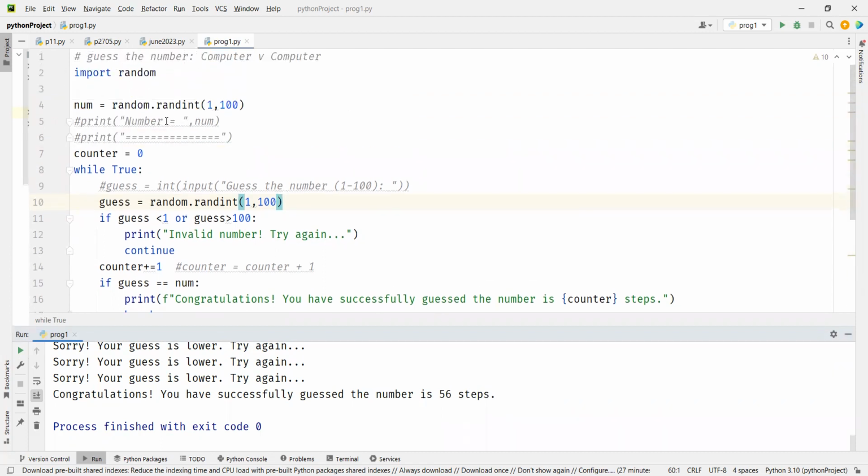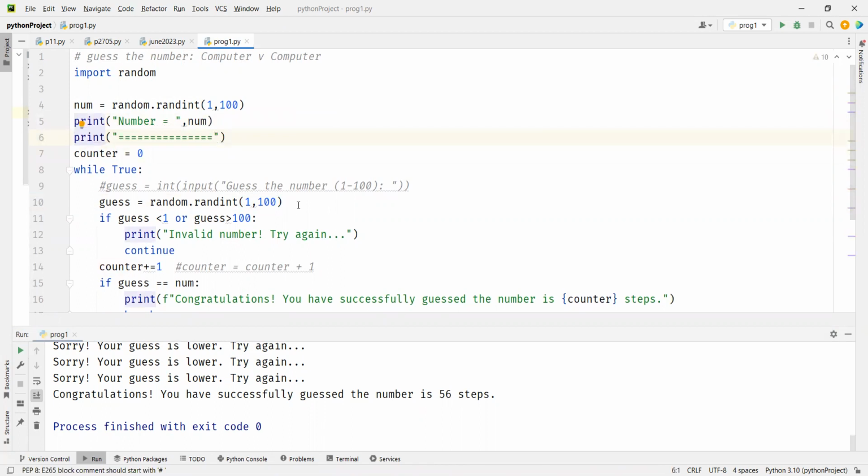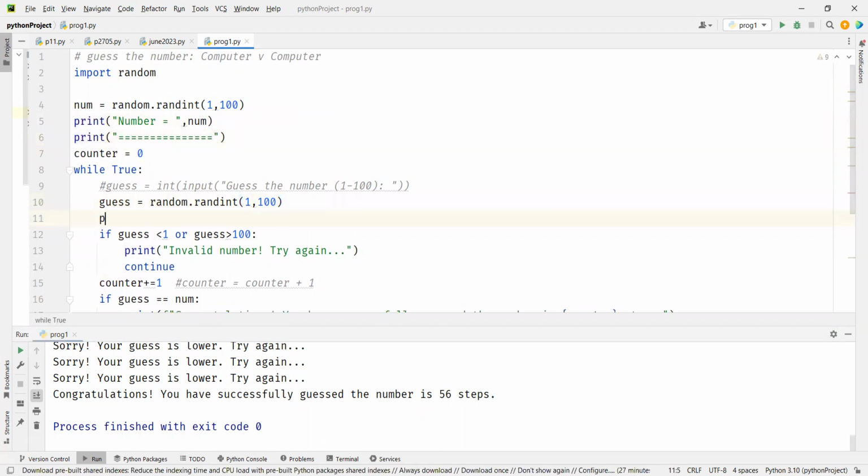If I have to display, let's say we display the actual number and we'll display the guess number also. Guess number equal to guess number.